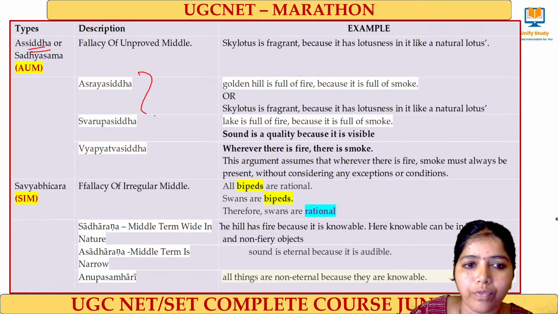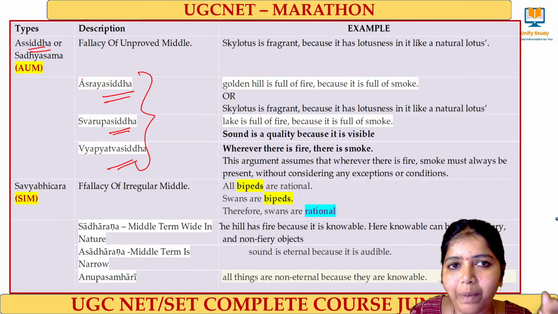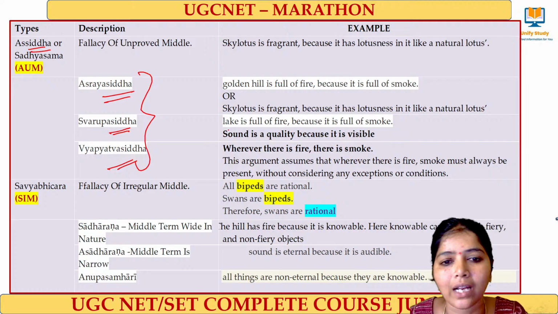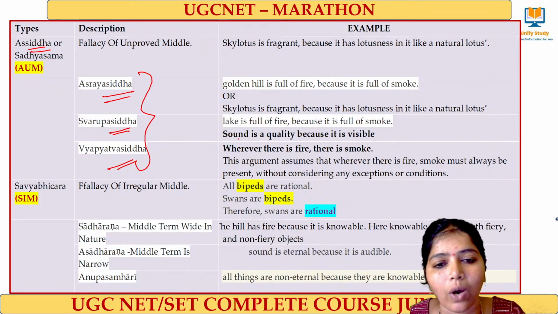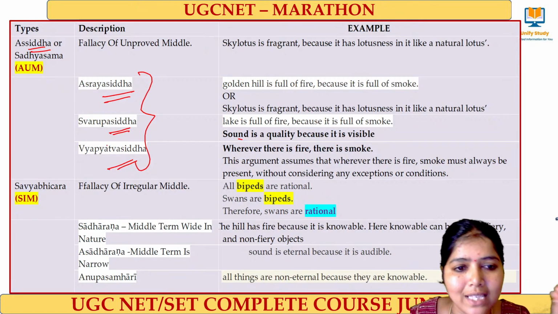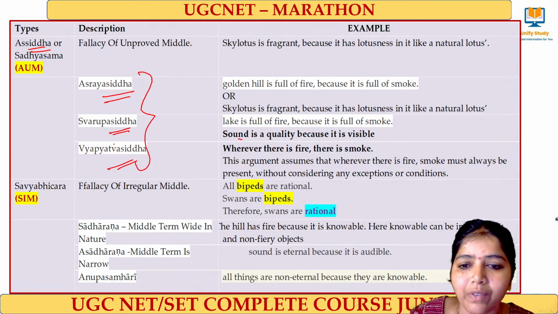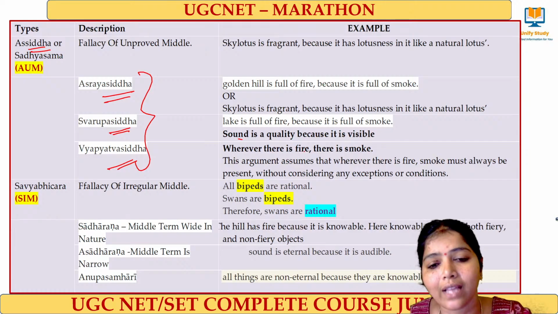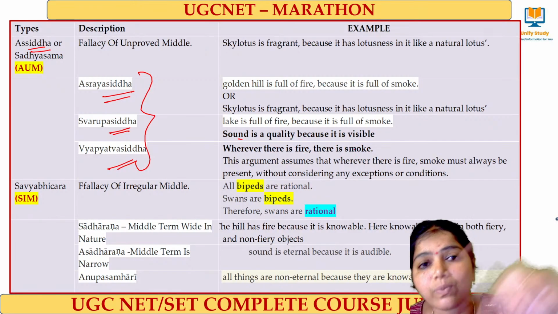Asiddha fallacy is of three types: Ashrayasiddha, Svarupasiddha, Vyapyatvasiddha. What do you mean by Ashrayasiddha? It means the reason does not exist at all, it is not at all proved. Then it's called Ashrayasiddha. Svarupasiddha means what? Here you can take this as an example: sound is a quality because it is visible. This is an example for Svarupasiddha. And Vyapyatvasiddha: whenever there is fire, there is smoke. There is a fallacy, right? We cannot say that the smoke is there only because of the fire.